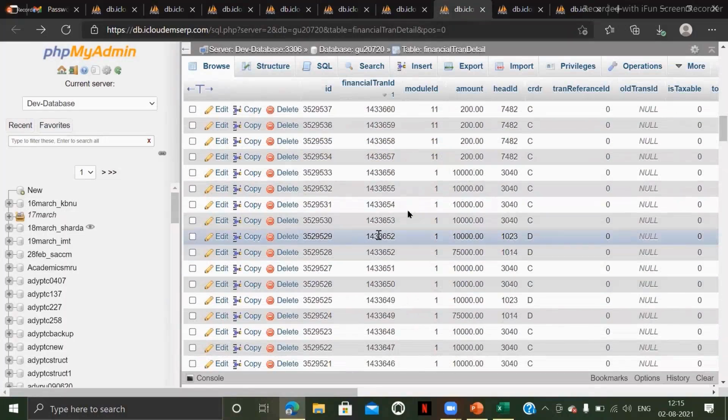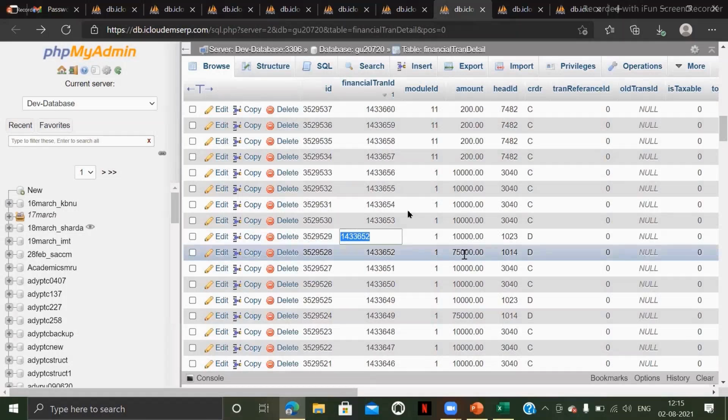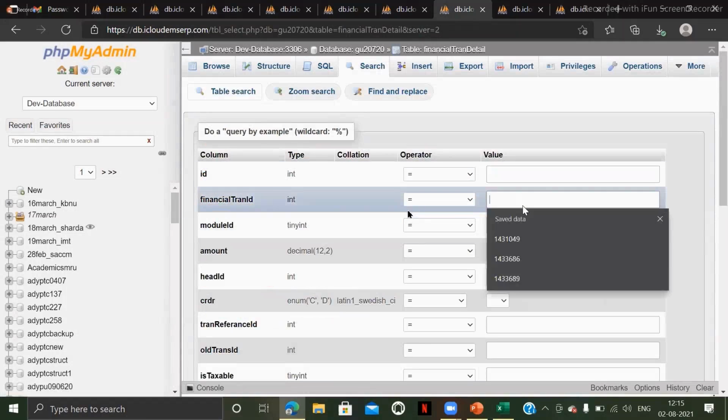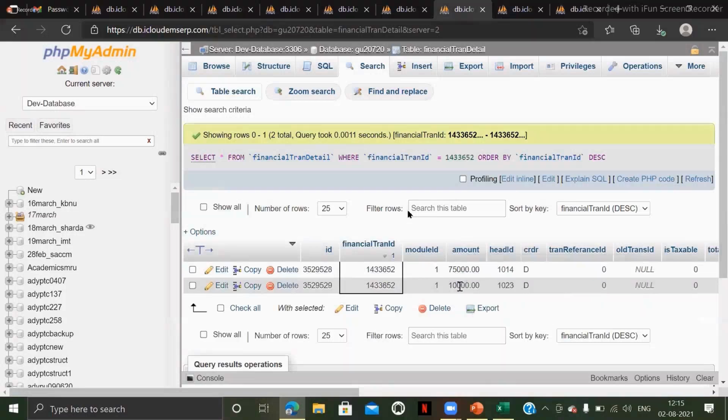Yeah, let me take this ID. So here we have 10,000 and 75,000, right? 10,000 and 75,000 is the headwise amount in the financial tran detail child table.